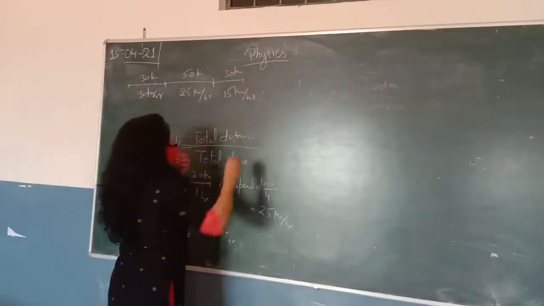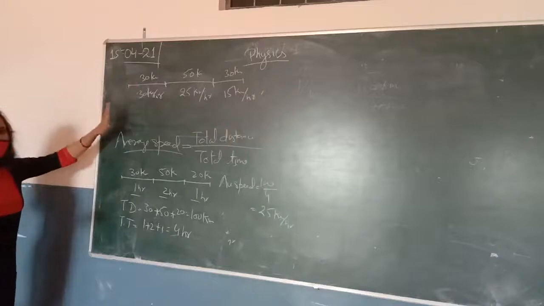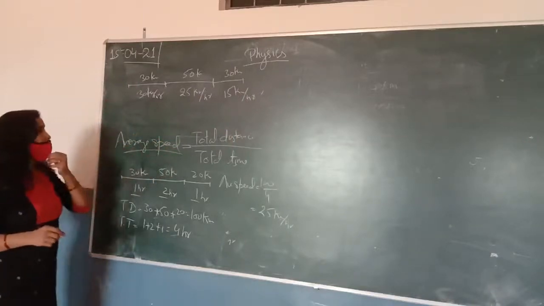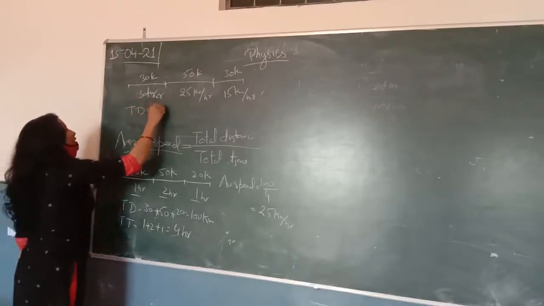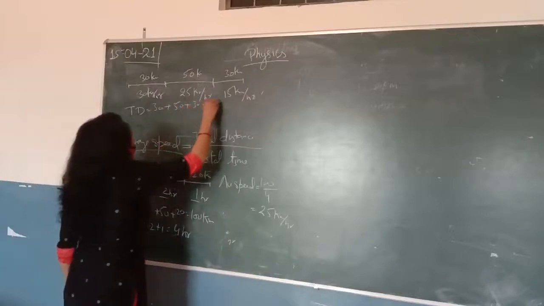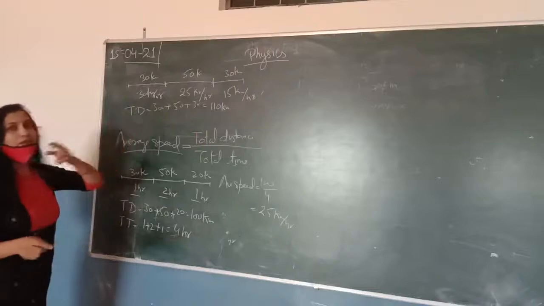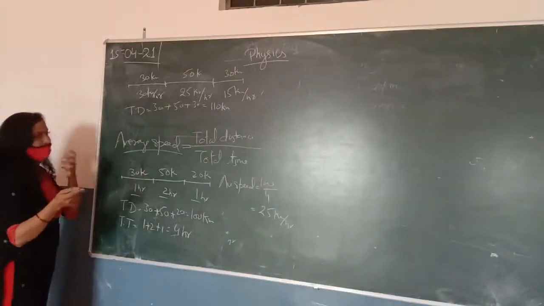So suppose now in this case you have to find the average speed. We know the formula for finding the average speed is total distance upon total time. Total distance covered by you is, you can find it easy, 30 plus 50 plus 30, it is equal to 110 km. But what about the total time? We don't have the value of time.